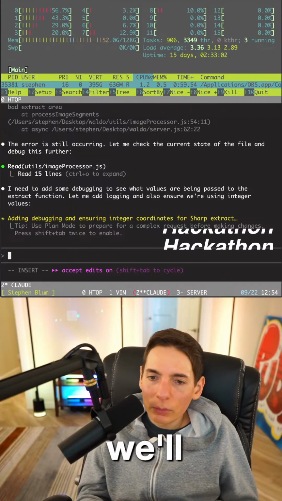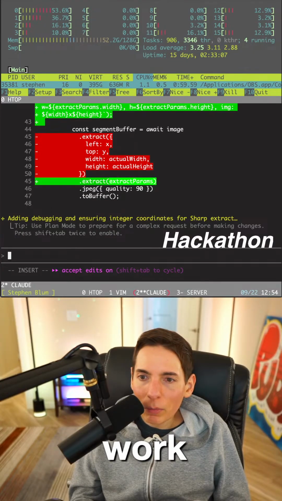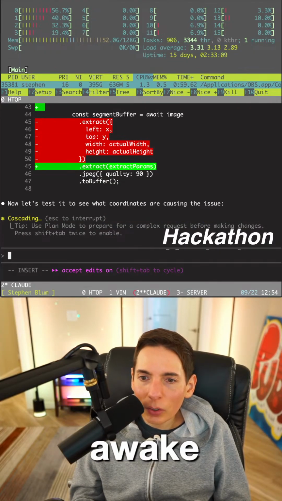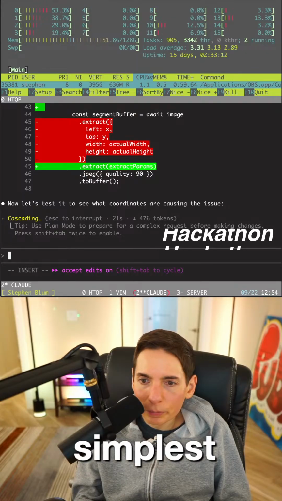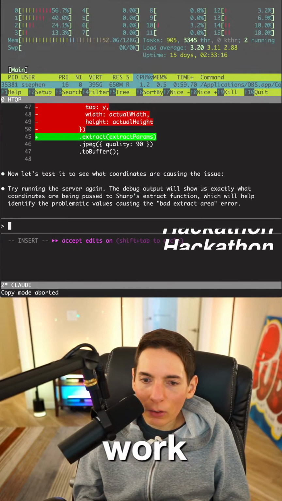But we'll see if it works. I think it'll eventually work. Segment buffer, image await. Yeah, see, this is the simplest part of the whole picture. It should totally work perfectly fine. I don't know why that part isn't working.